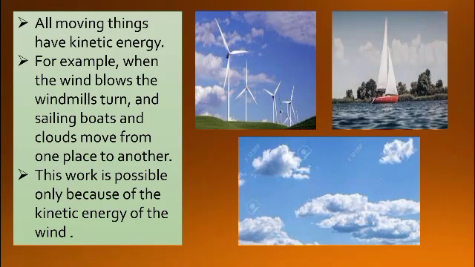And the next example is sailing boats. As the wind blows, the waves turn and the sailing boats move in the water. And the next example is the clouds moving from one place to another place. Now this work is all possible. Why? This is only possible because of the kinetic energy of wind. That means wind allows these objects to move in a certain direction. It guides them to move in a particular direction.